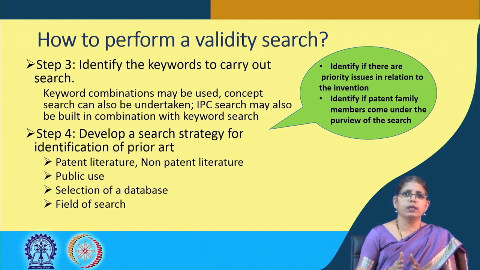It is also possible, as today litigation is not about single patents, it is about a set of patents which are part of a litigation. Therefore, understanding the relative presence of this particular patent in the patent family may also become an important thing for looking at a validity search. For instance, a substantially similar invention could be dragged into potential litigation in future if this particular patent in question is invalid. So, taking into consideration the number of patent family members and the relevance of that to validity search also becomes important.